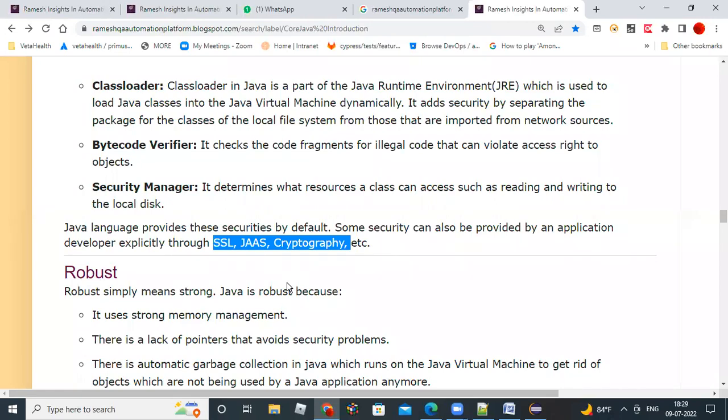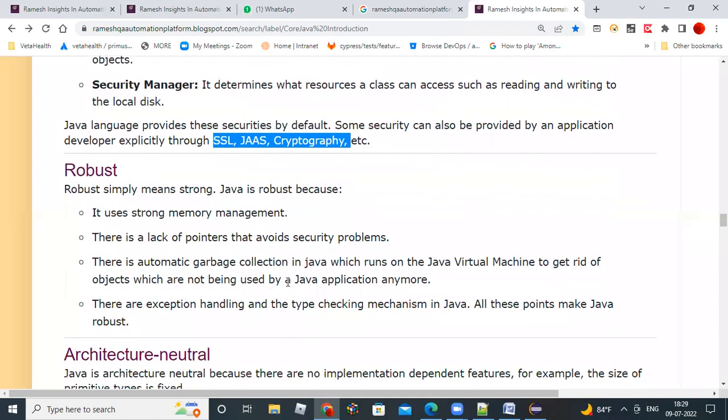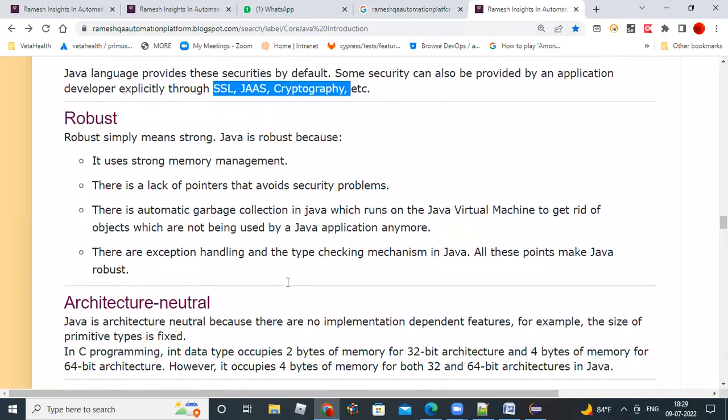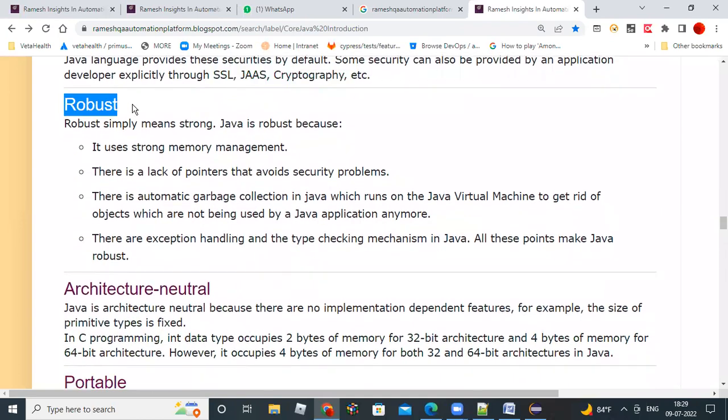If you want to add extra, SSL means Secure Socket Layer, JAAS, Java Authentication and Authorization Service, and cryptography are other security layers. If you want, you can include them in your Java applications. That's a secure programming language. So Java is a robust programming language.